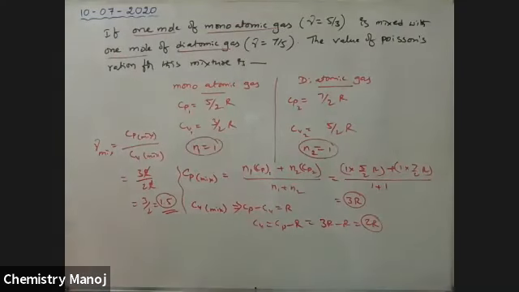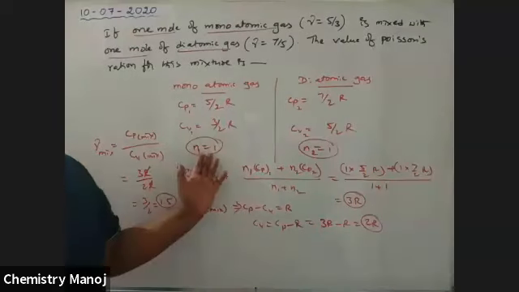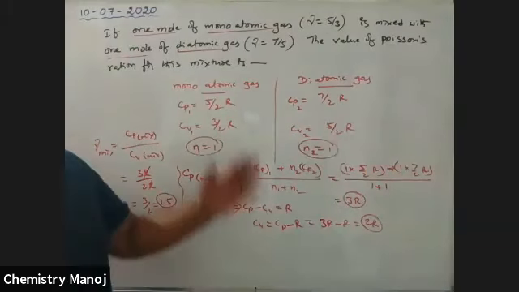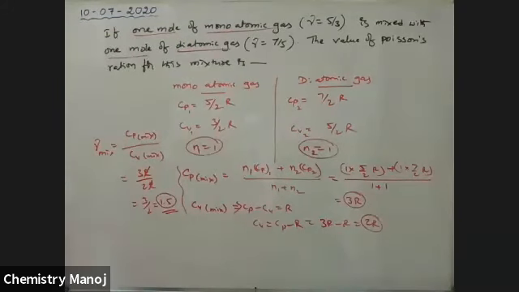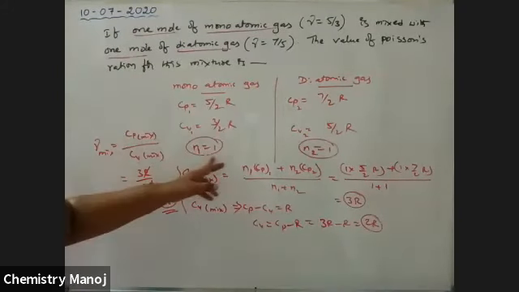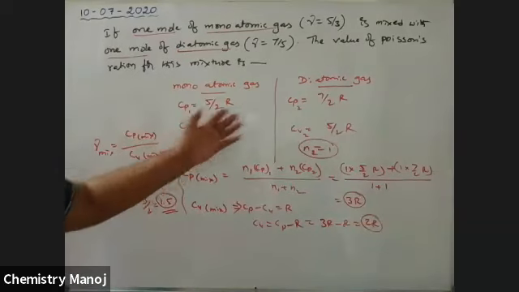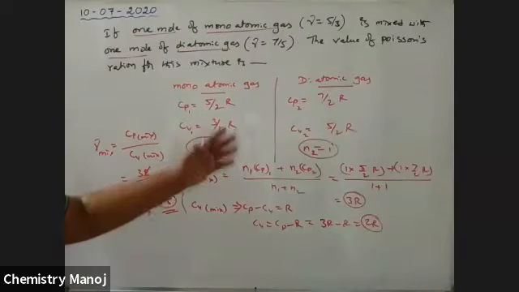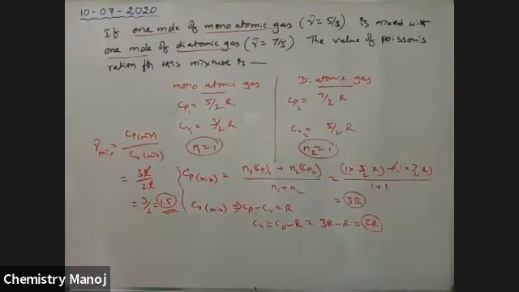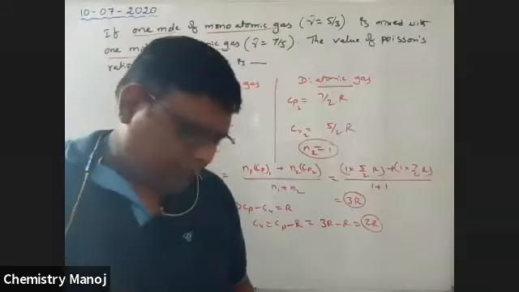1.5 is the answer. Simple. And the number of moles N1, N2 may differ; sometimes it is 3 moles, 5 moles like this. Some problems may also give these. So the Cv and Cp values for monoatomic and diatomic gases we remember from our mind. So use the general formula. Next one.